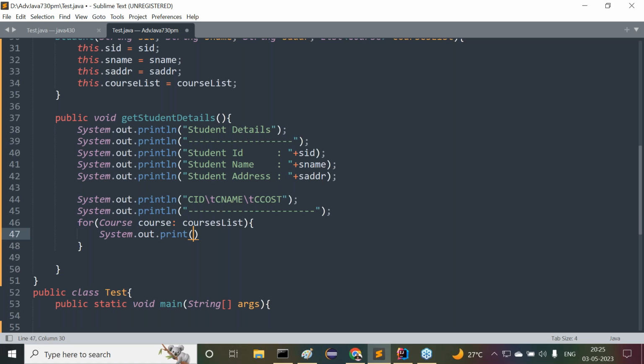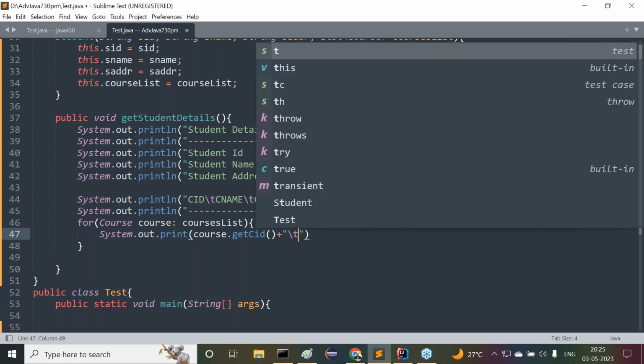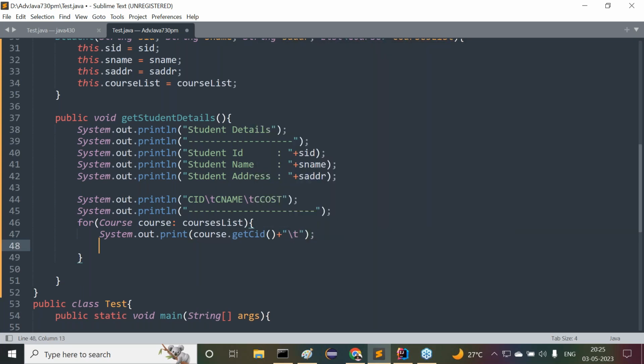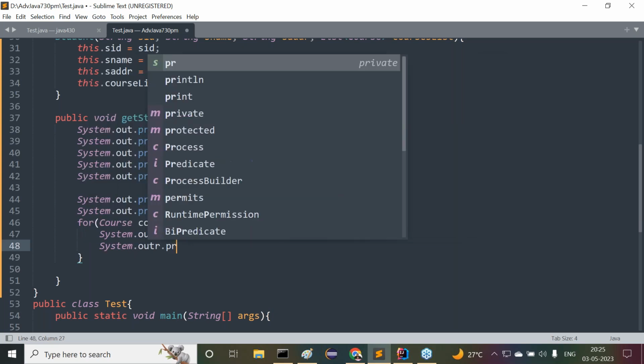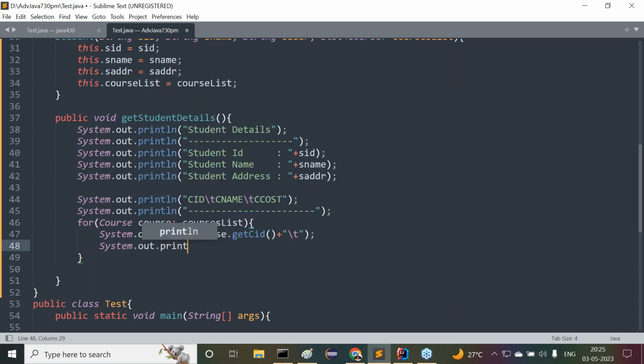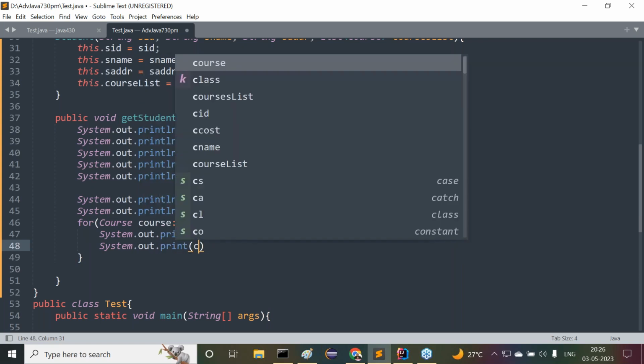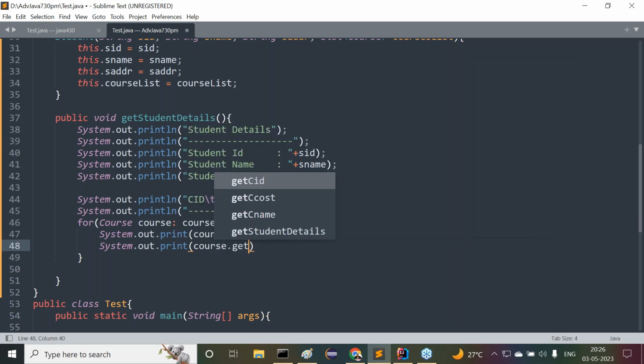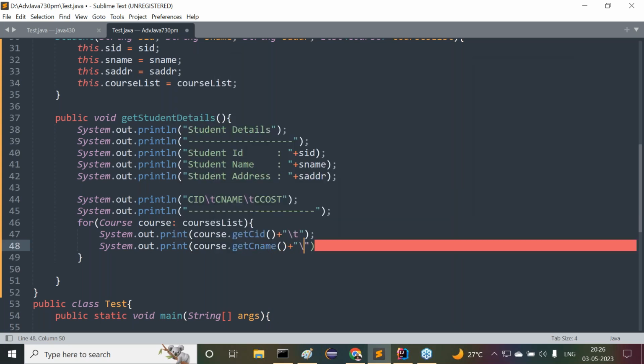System.out.print course.getCourseID plus backslash t. What is the difference between print and println method? The println method will display the data and put the cursor on the next line. But in the case of the print method, it displays the data and keeps the cursor in the same location. Next, System.out.print of course.getCourseName plus backslash t.